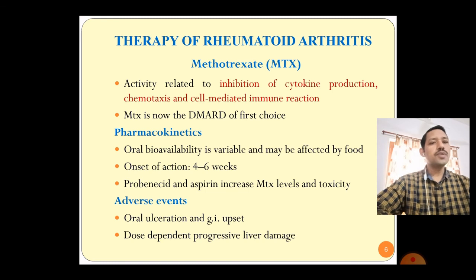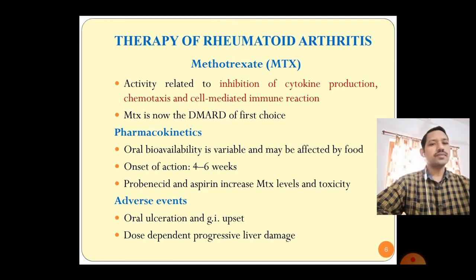Probenecid and aspirin increase the methotrexate level and toxicity. It means the person who is on the methotrexate therapy should not be given aspirin. This aspirin is an NSAID. As we have discussed, this is the first drug that we are introducing to control the signs and symptoms of rheumatoid arthritis.